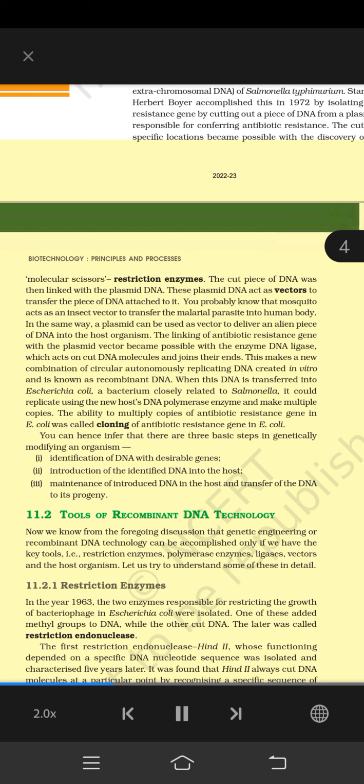11.2 Tools of recombinant DNA technology. Now we know from the foregoing discussion that genetic engineering or recombinant DNA technology can be accomplished only if we have the key tools, i.e., restriction enzymes, polymerase enzymes, ligases, vectors and the host organism. Let us try to understand some of these in detail.